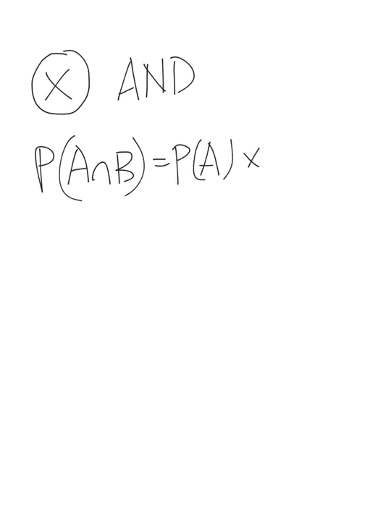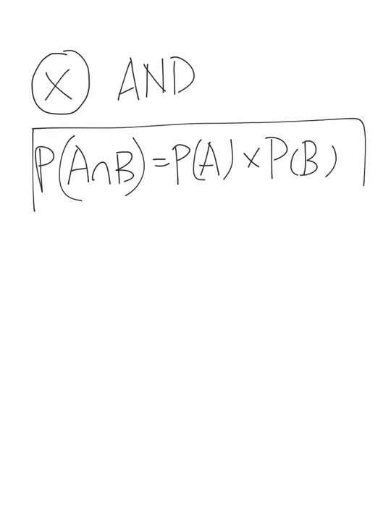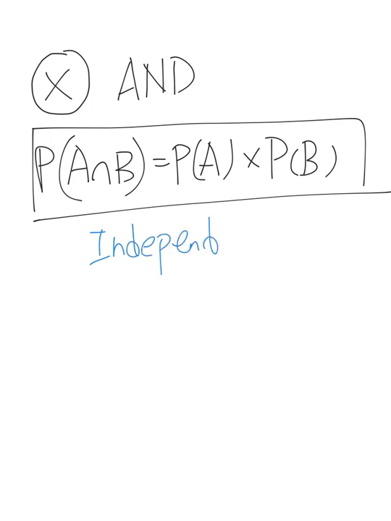So if we want to know that both events A and B happen, then we can think of the probability that A will happen times the probability that B will happen. That is the equation that we need to know, and this equation only applies for independent events. Okay, let's see some examples to get this much more familiar.